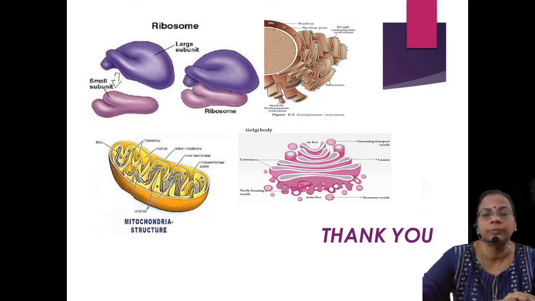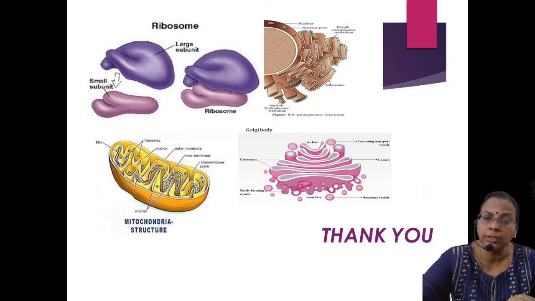Then, down the picture, it is the mitochondria. It is a sausage-shaped structure and is called the powerhouse of the cell. Why is it called the powerhouse of the cell? Because energy, ATP, is produced within the mitochondria. Without mitochondria we cannot survive, because only there is the ATP produced, and without energy we cannot survive. So it is the powerhouse of the cell.